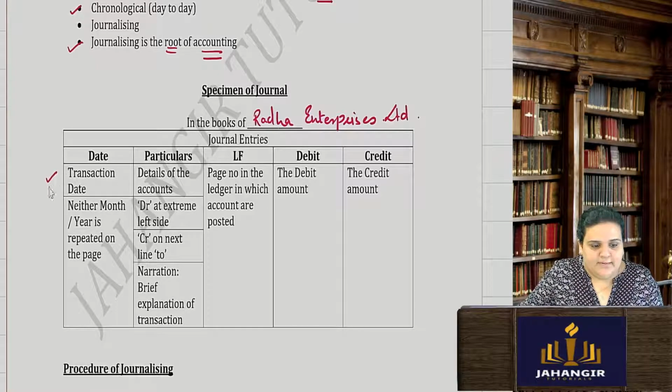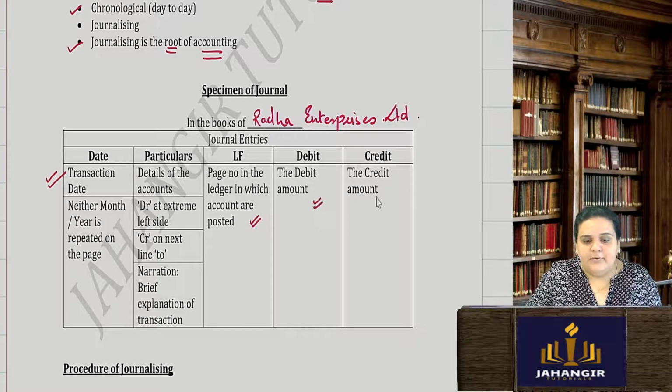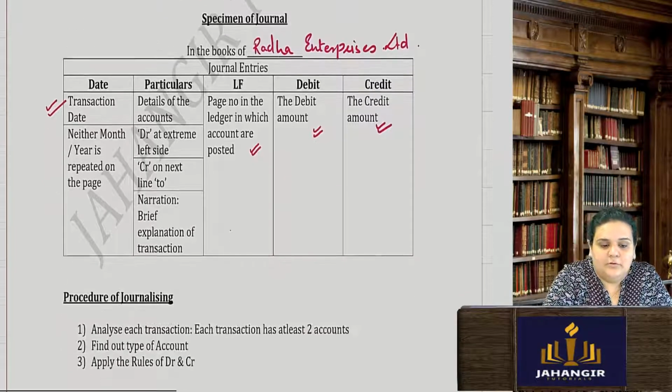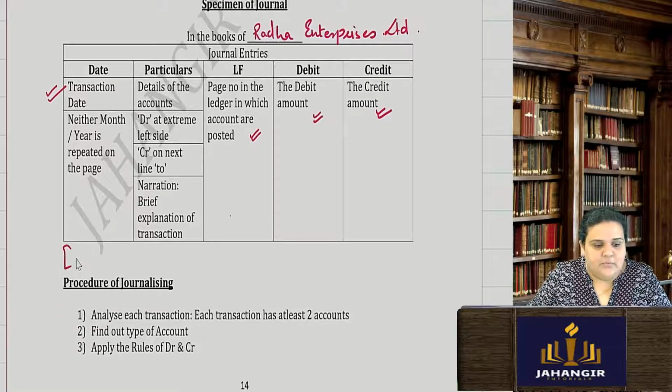You have the date, then you have the particulars, you have the ledger folio number, the debit amount and the credit amount. After every journal entry, you have a narration. You write a narration starting with the word "being".